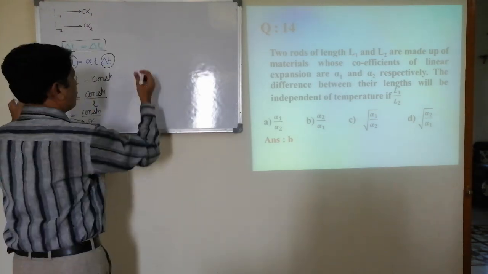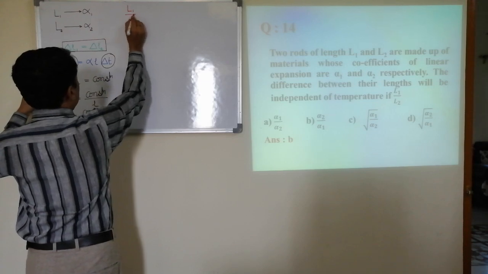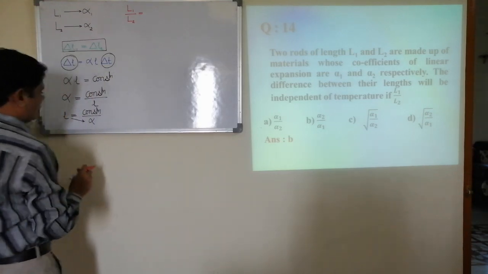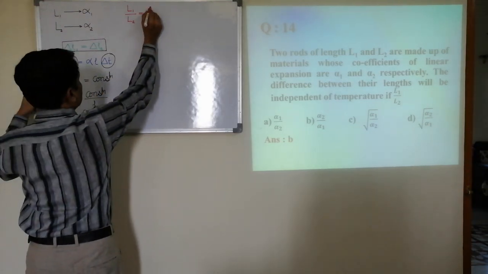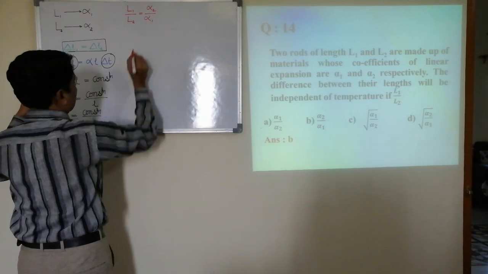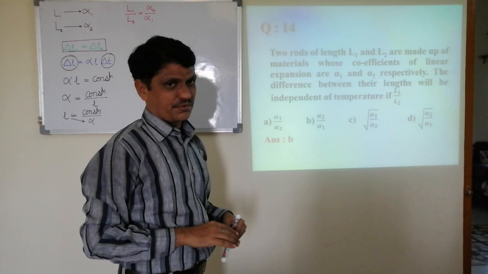Length is inversely proportional to alpha. So L1 divided by L2 is equal to, inversely, alpha 2 by alpha 1. Alpha 2 by alpha 1. That's the second question.